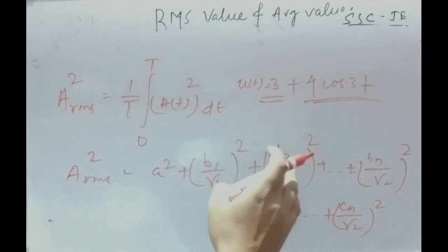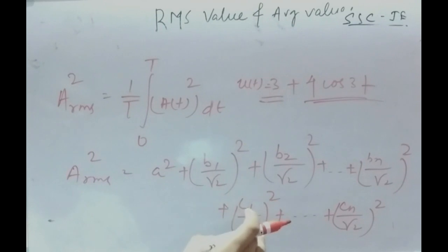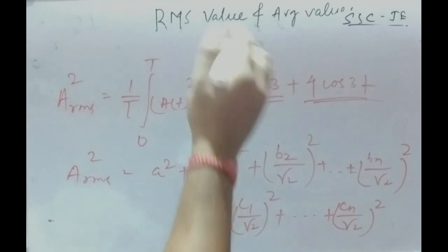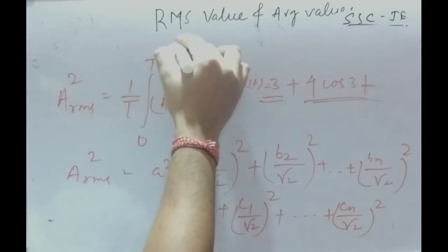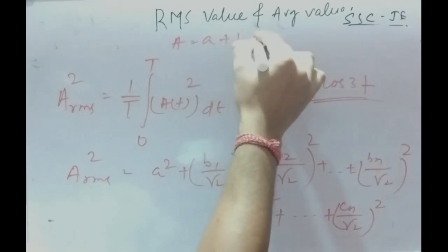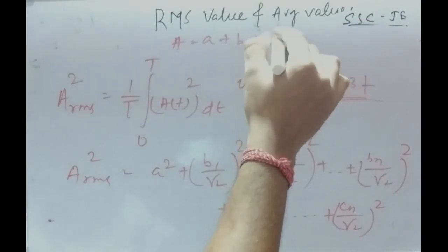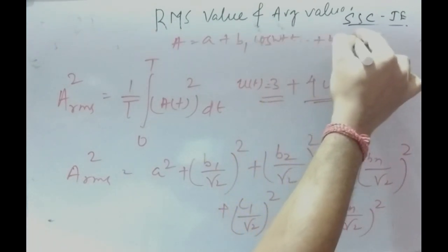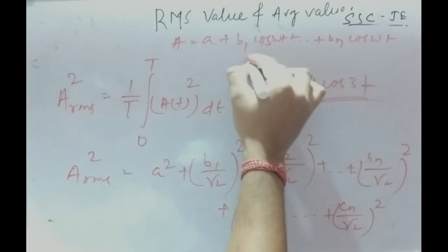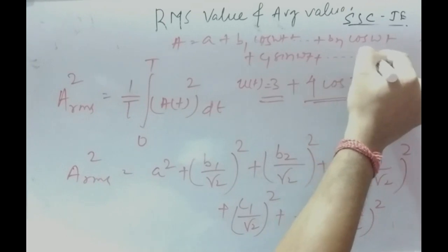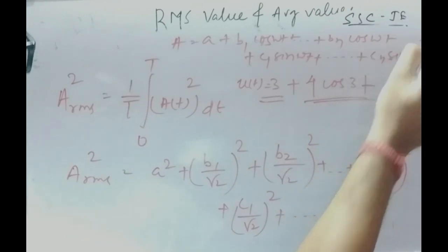B1 are the coefficients of sine and C1, C2, C3, Cn are the coefficients of cos. If I write the original signal, it will be A(t) equals A plus B1 cos omega t up to Bn cos omega t plus C1 sin omega t up to Cn sin omega t.